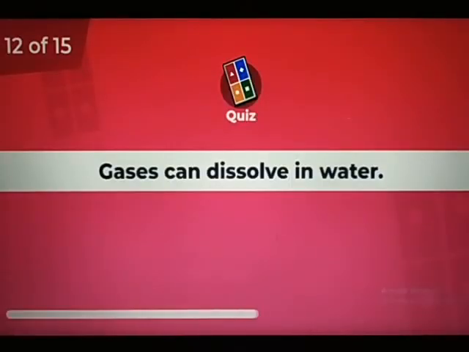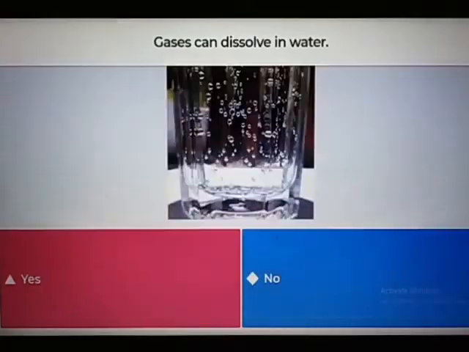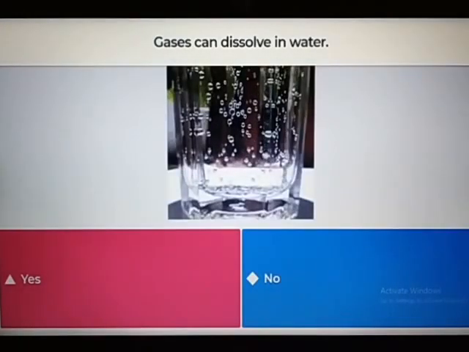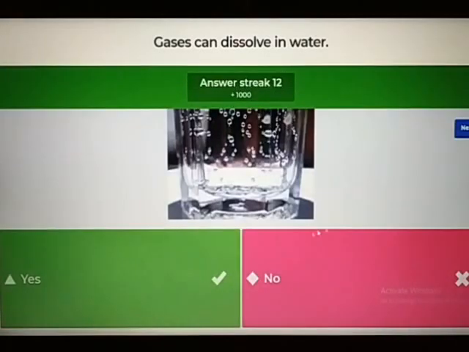Here's the next question. Gases can dissolve in water. Yes or no? The answer is yes. Gases like oxygen, nitrogen and carbon dioxide can dissolve in water. Children, you must have noticed when you pour any soft drink into a glass, the bubbles float like a foam, isn't it? It is nothing but carbon dioxide dissolved in those drinks. So gases can dissolve in water.